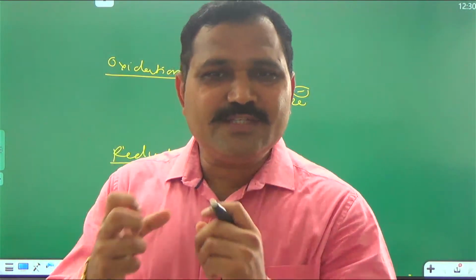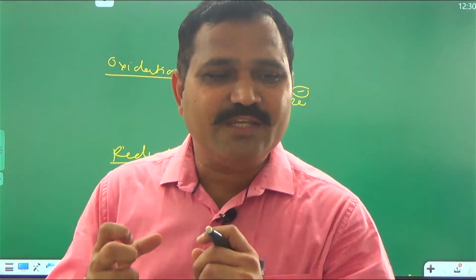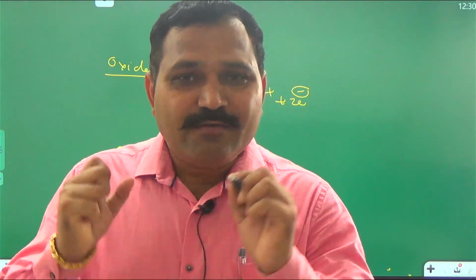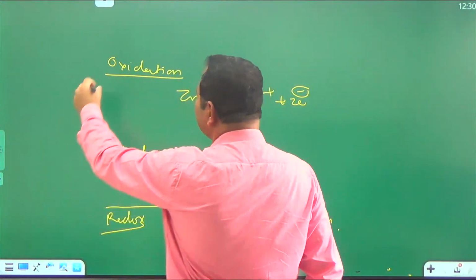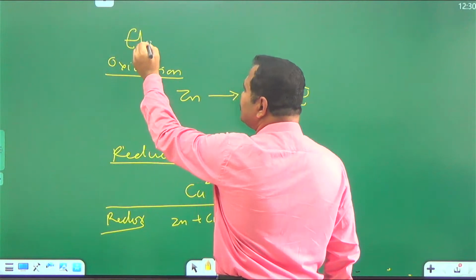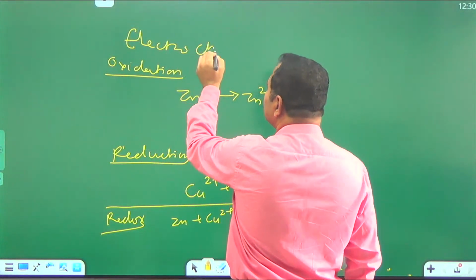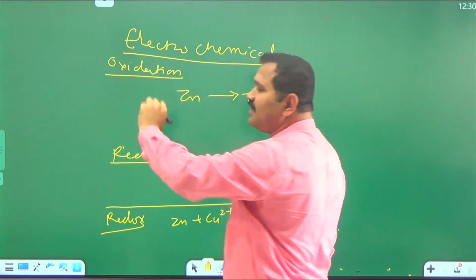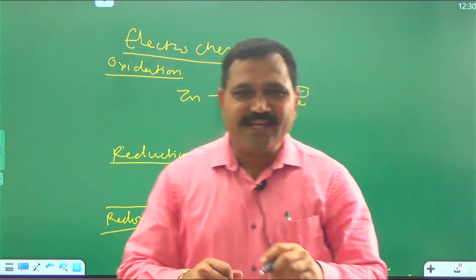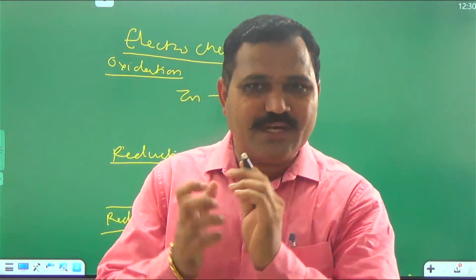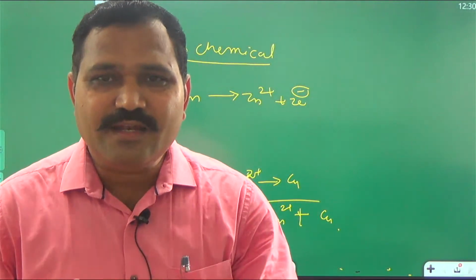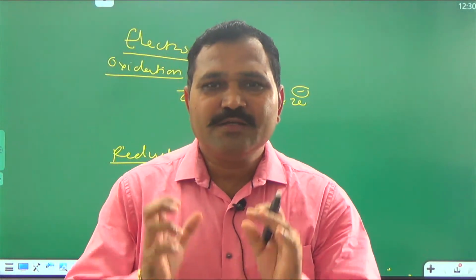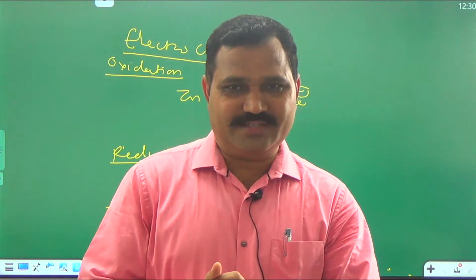And these spontaneous redox reactions are used for generation of electricity in a cell, which is called an electrochemical cell or voltaic cell or galvanic cell. What is an electrochemical cell? The cell in which electricity is generated from spontaneous redox reactions.